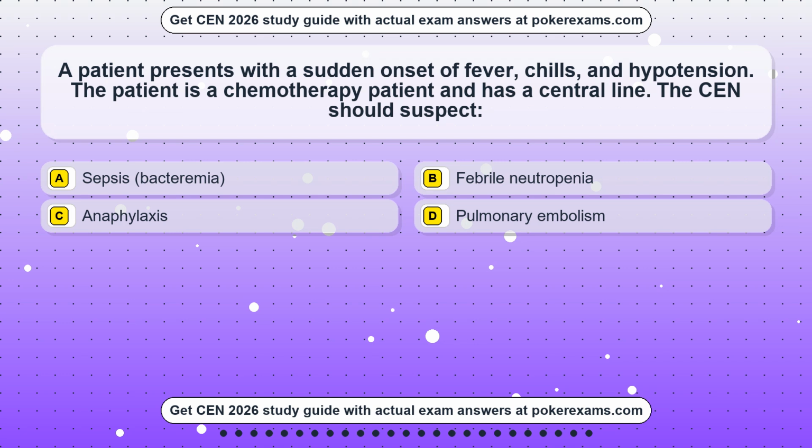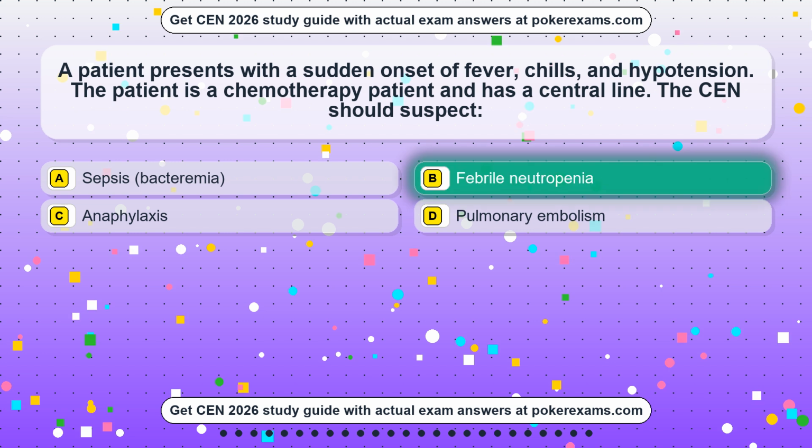Question 1. A patient presents with a sudden onset of fever, chills, and hypotension. The patient is a chemotherapy patient and has a central line. The CEN should suspect: Option A, sepsis, bacteremia. Option B, febrile neutropenia. Option C, anaphylaxis. Option D, pulmonary embolism. The correct answer is option B, febrile neutropenia.